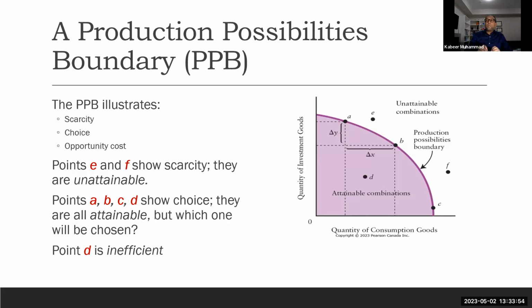Because there is a possibility that we can produce more of both goods, or more of one good without reducing the other. In that case, the resources are not being used efficiently, and we call it an inefficient combination.